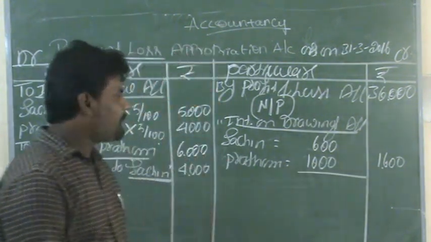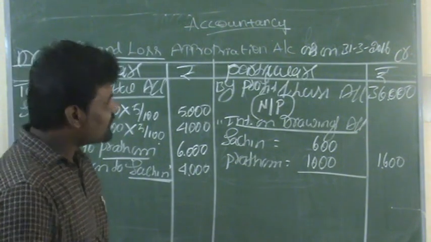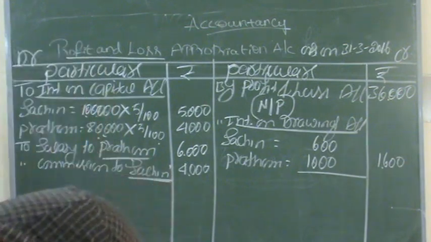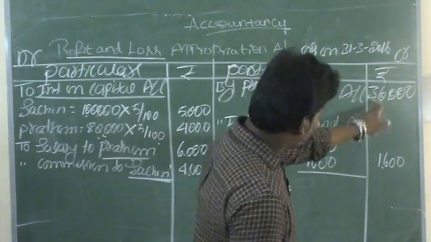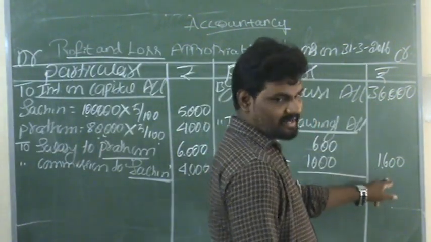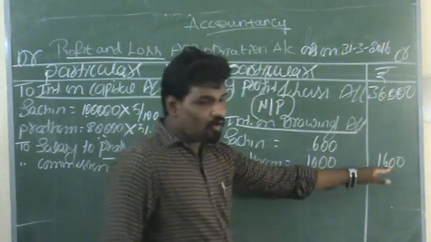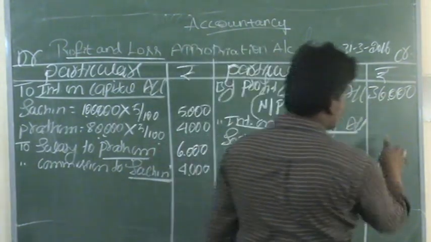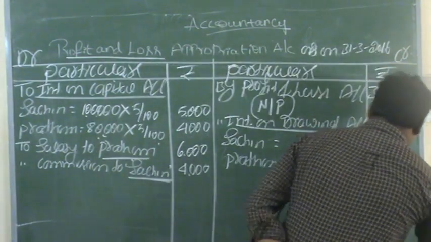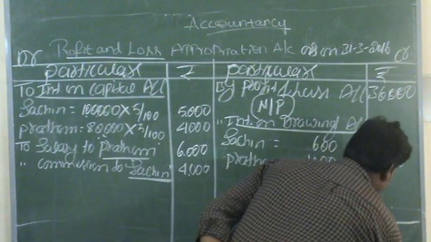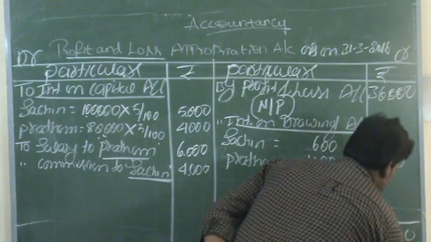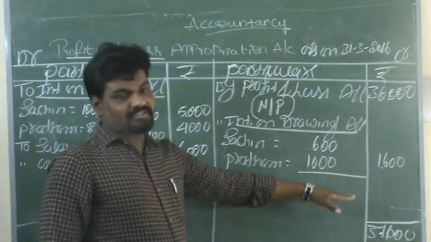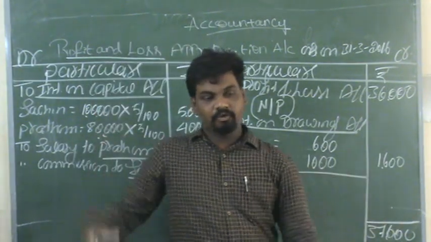Comparing both sides, the credit side is more. The total credit balance is 37,600. This is the total, more than the debit side balance.